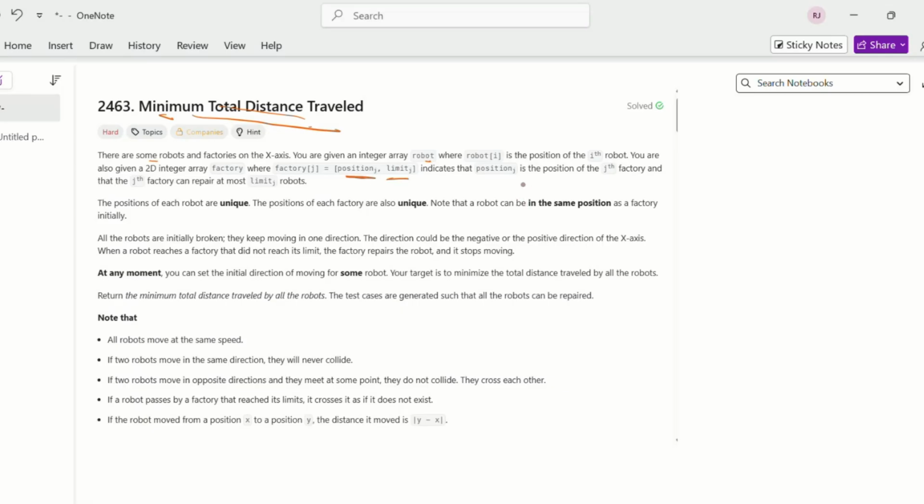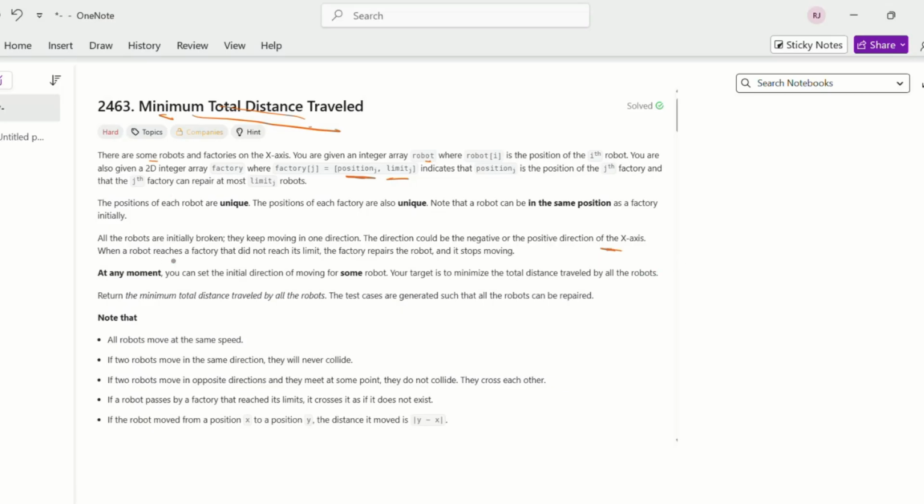It indicates that position j is the position of the jth factory and the jth factory can repair at most limit j robots. The position of each robot is unique. The position of each factory is also unique. Note that a robot can be in the same position as a factory initially. Although robots are initially broken, they are moving in one direction. The direction could be the negative or the positive direction of the x-axis. Direction is not given; we can choose it ourselves.